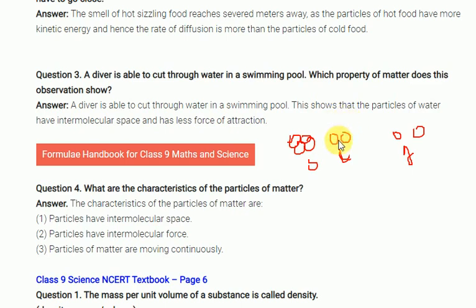If any person jumps into the water, they will break the intermolecular force of attraction and enter into the water. In gas, there is less intermolecular force of attraction, so you can easily move in the air. So that's the reason why the person entering the swimming pool can easily cut through the water.